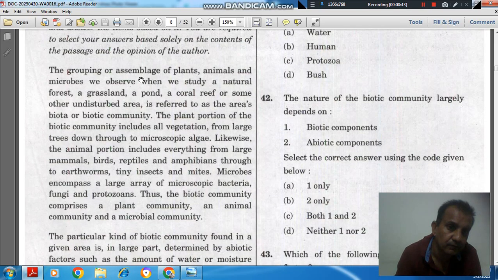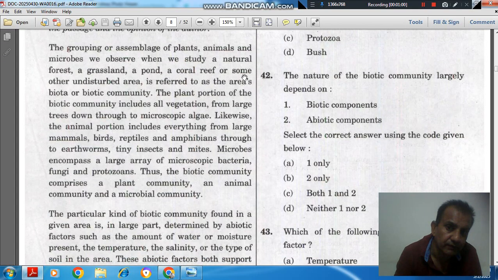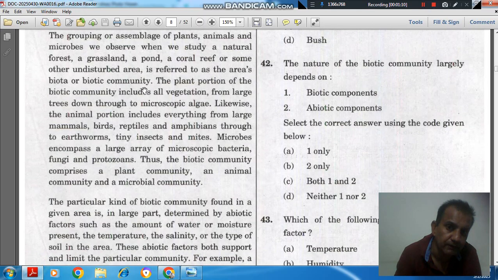So the passage is: the grouping or assemblage of plants, animals, and microbes we observe when we study a natural forest, a grassland, a pond, a coral reef, or some other undisturbed area is referred to as the area's biotic community.